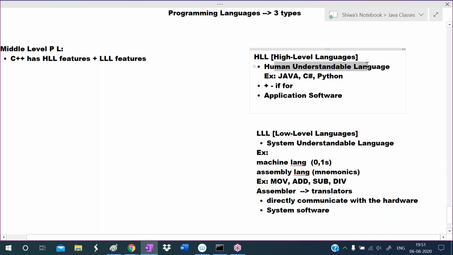High level language means this is a programmer friendly language, a human understandable language. It provides features like operators, control structures, etc. And high level languages are suitable to develop application software like bank management software, college management software, shopping mall software, games. To develop such types of application software we can use high level languages. Examples are Java, C sharp, Python. These come under high level languages.